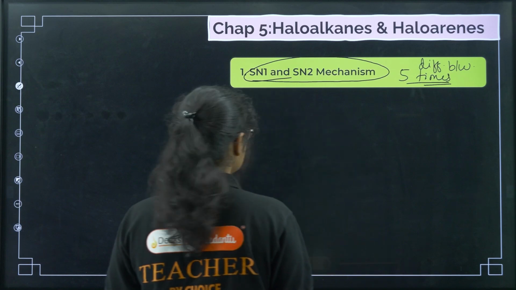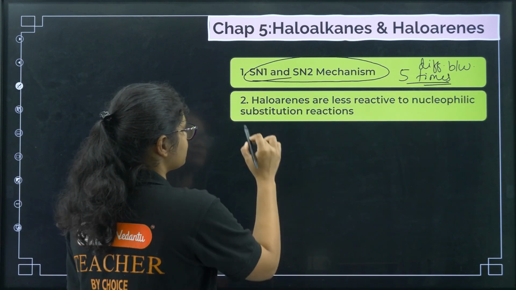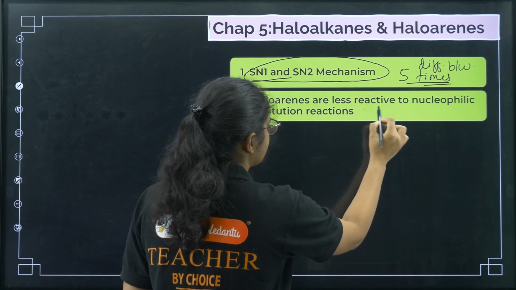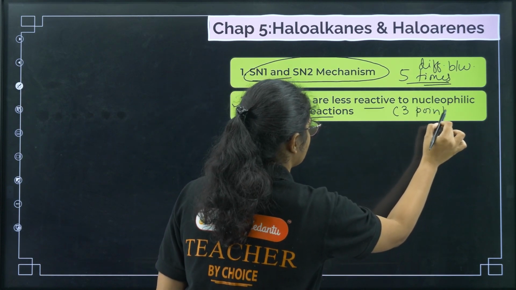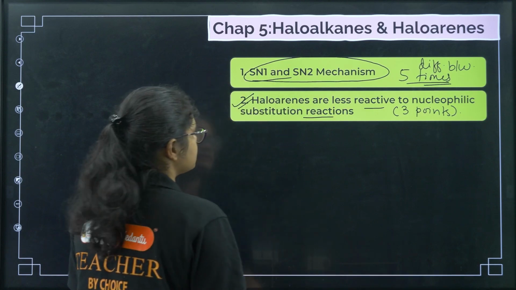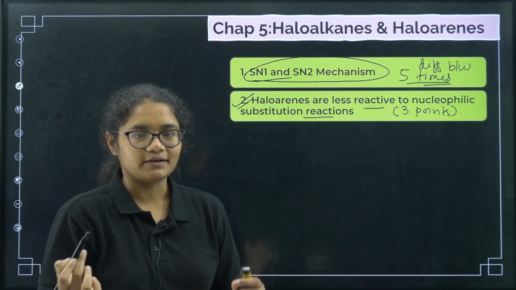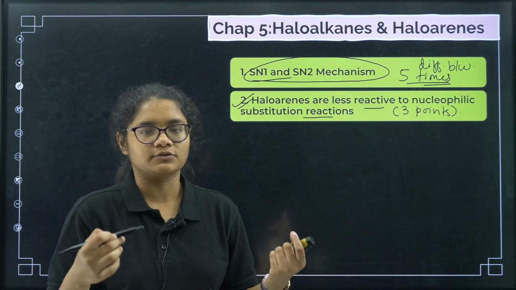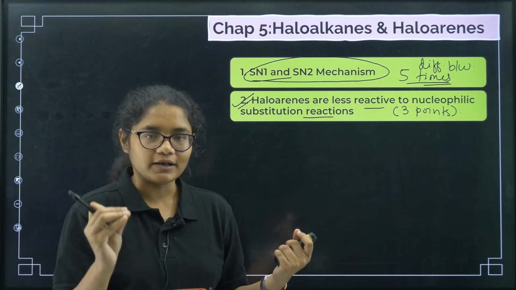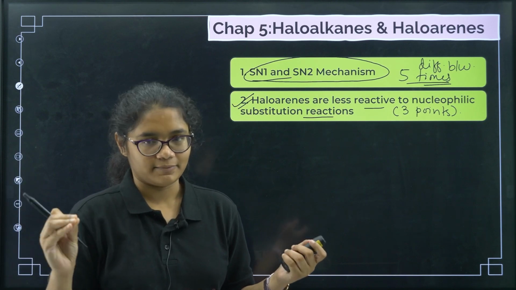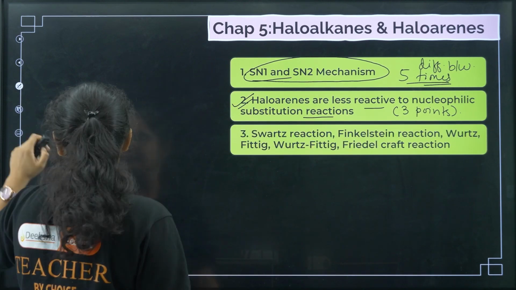Okay. Next, haloarenes. This question is a reasoning question: haloarenes are less reactive, so at least prepare 3 points. Next, this is a direct question given in the NCERT, so resonance, hybridization of carbon. Just prepare any 3 points which you feel are easy, which you can write, understand and remember. Okay. Next is name reactions.